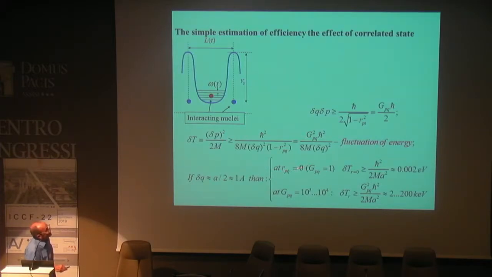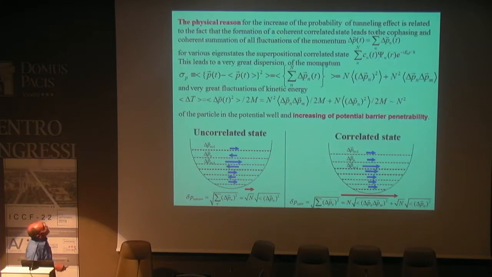If you have an uncorrelated state, the fluctuation of energy in a potential hole with a size of about 1 angstrom is very, very small. And if the correlation coefficient is close to unity, or rather there is introduced not the correlation coefficient but the coefficient of efficiency of correlation, in fact it is equal to 1 over such a square root. Such a coefficient is about several thousand. The fluctuation of energy will be several tens up to several hundreds of keV. And of course, in this case, it very sharply increases the transparency of the potential barrier. On this picture, you can see a very simple model, a very simple estimation.